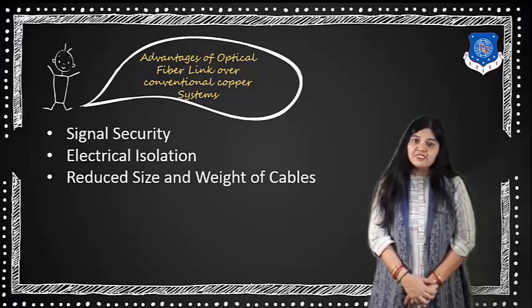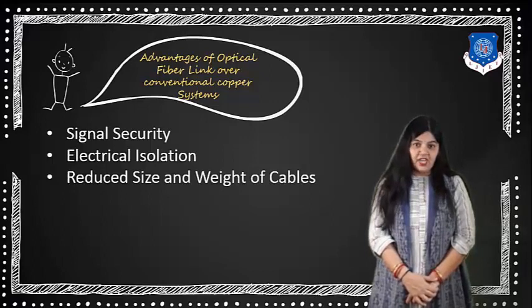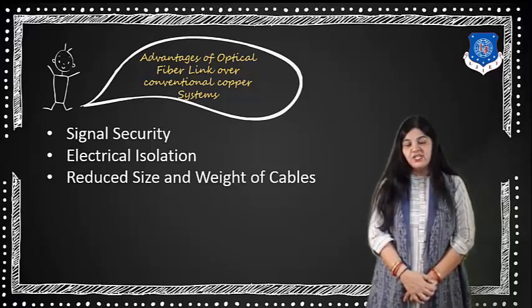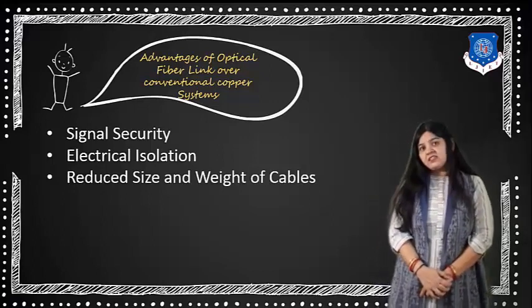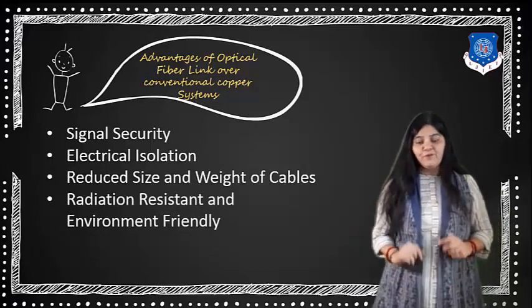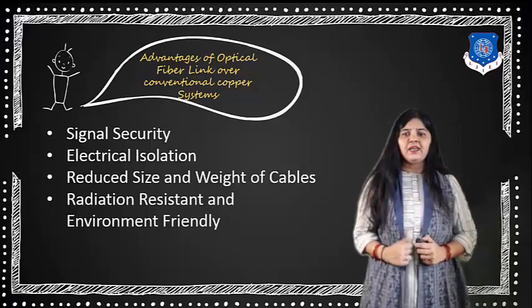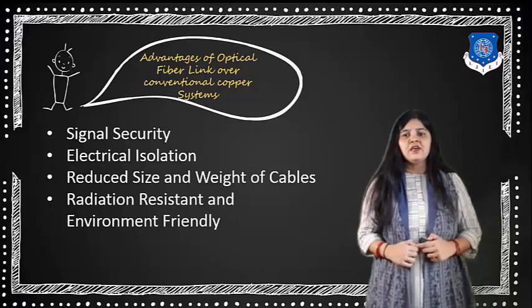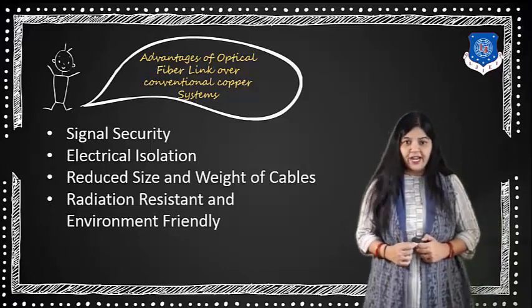So the reduced size and weight of the cables, and also the least weight of the transmitter and the receiver, is possible by the use of the optical fiber. It's also radiation resistant and environment friendly.